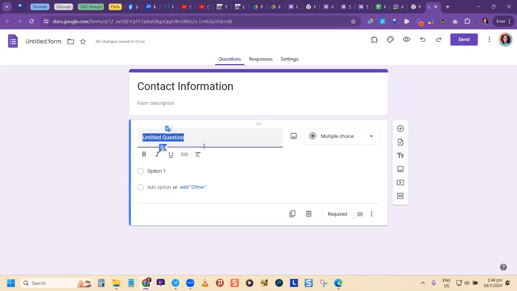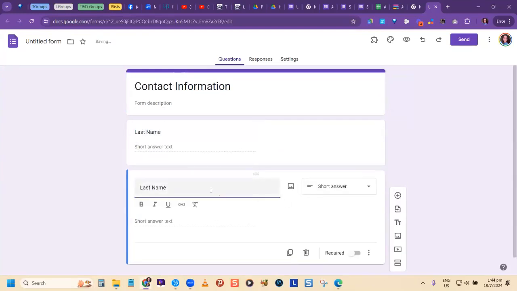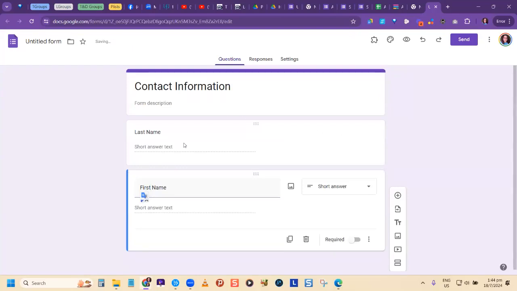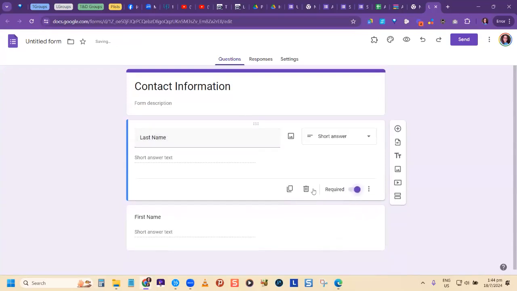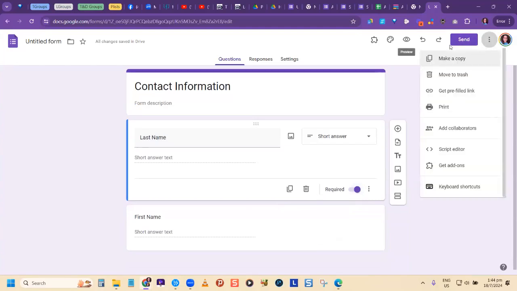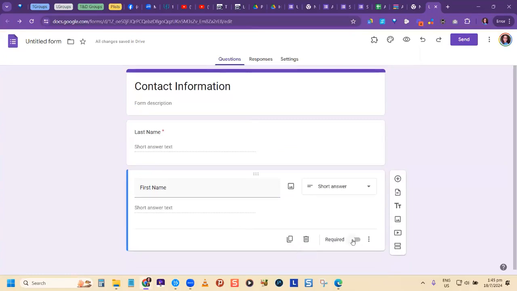So I'm gonna have last name, and I'm gonna duplicate, and I'm gonna change this to first name. Remember, you want to make certain fields required, certain questions required. So I'm gonna turn on this. And there's another section that you can go to where you don't have to keep on making it required. You can actually decide to, let me see, am I seeing it here? No, I'm not seeing it right there. But you turn on the required right here.